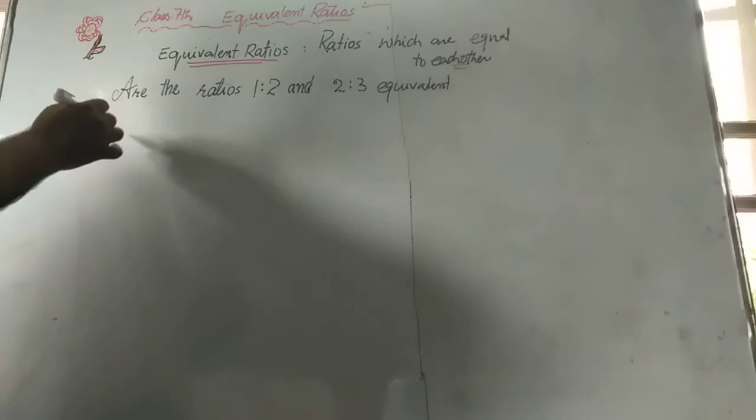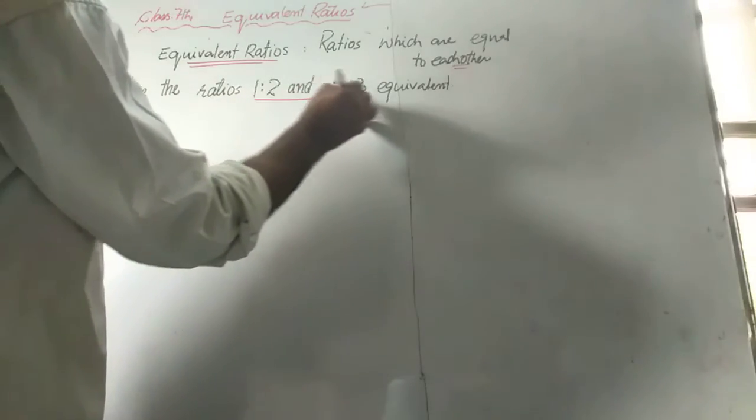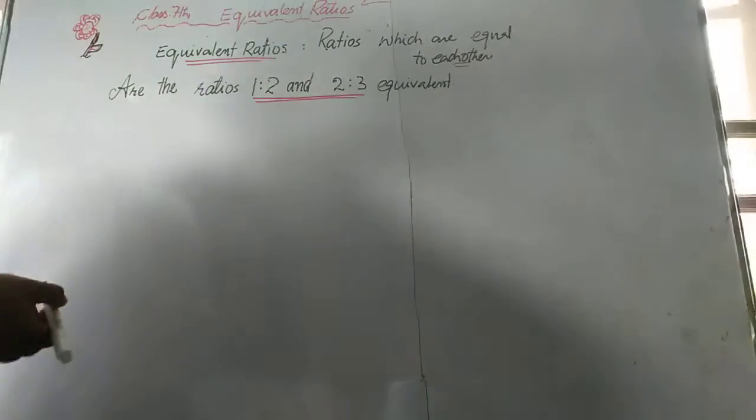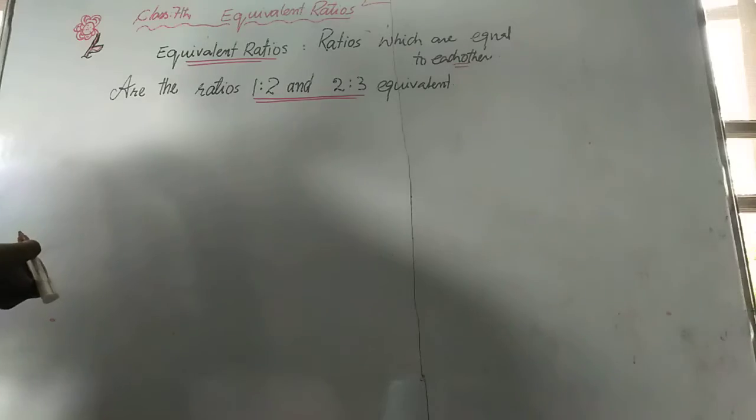Let us take an example here. Are the ratios 1:2 and 2:3 equivalent? ये जानने के लिए क्या ये दो रेशो इक्विवेलेंट है?